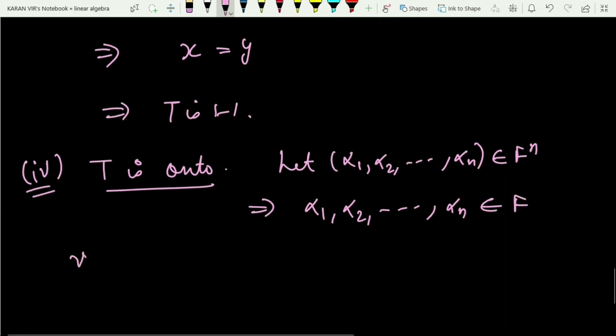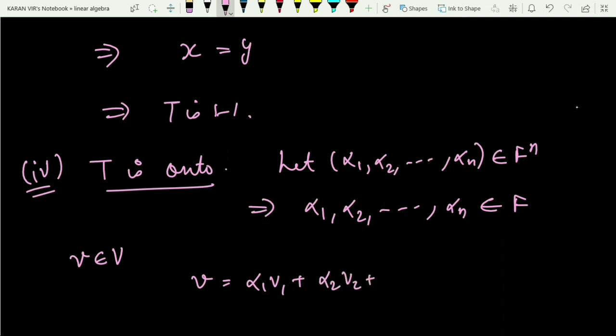And if I consider v to be any arbitrary element coming from capital V, this v can be written as a linear combination of the vi's, using these scalars, that is alpha 1 v1, alpha 2 v2 up till alpha n vn, for any arbitrary element v coming from capital V, right?